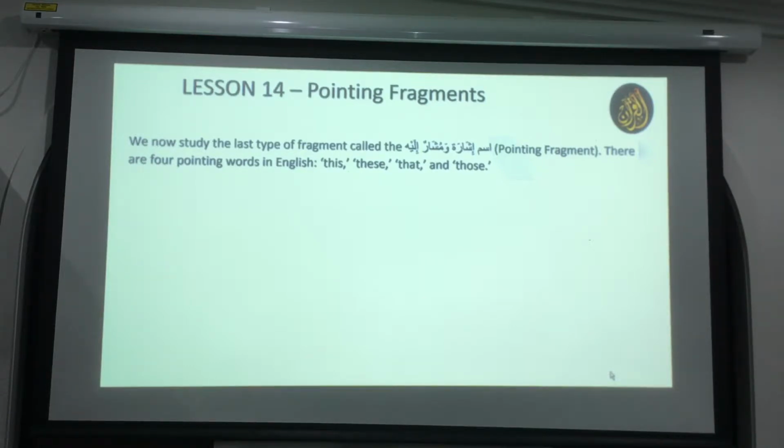Okay, there are 4 pointing words in English: this, these, that, and those. Everybody clear on that, right? Is there any other pointing word other than these? No. This is singular, these is plural, like these things, and that and those. So these are the 4 English pointing words. There's nothing else. This is the common one that we use all the time.